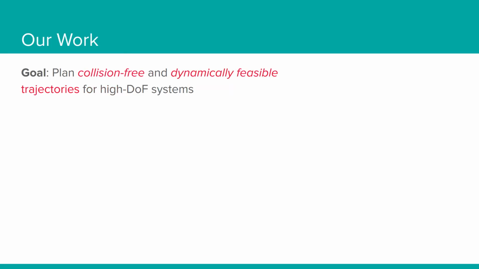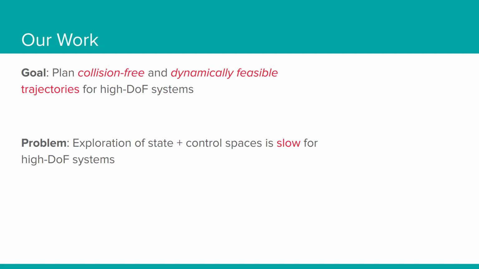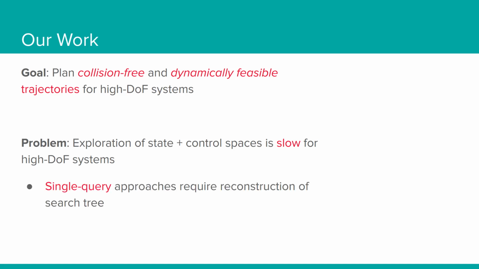In this work, we introduce a kinodynamic planner that quickly plans collision-free and dynamically feasible trajectories for a high degree of freedom system. This is difficult to do with current work since the simultaneous exploration of state and control space is slow for high degree of freedom systems. This is due to two main reasons.